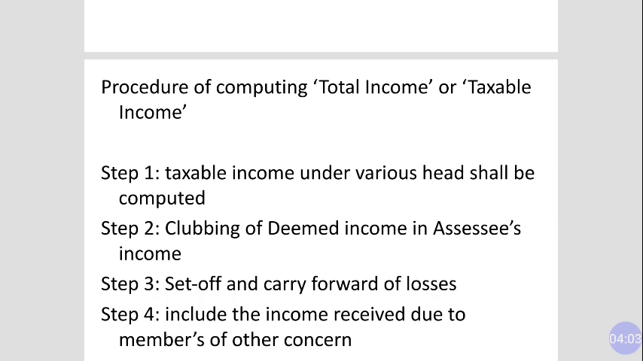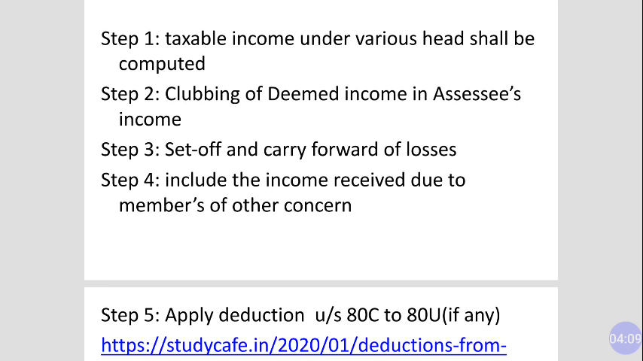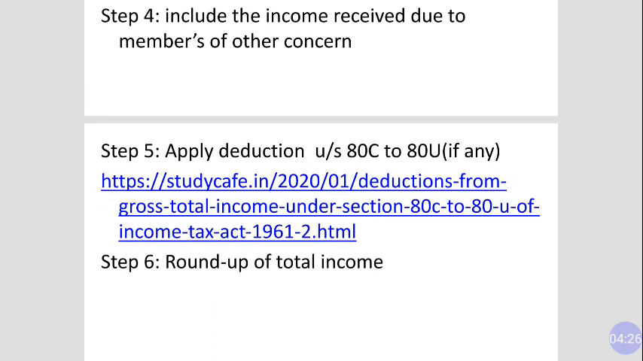Now step number 4, include the income received by the members of other concerns. If you have some other member in your family, you will have to include the income of those members in the calculation of the income of your family. After step 4 you will get your gross income.